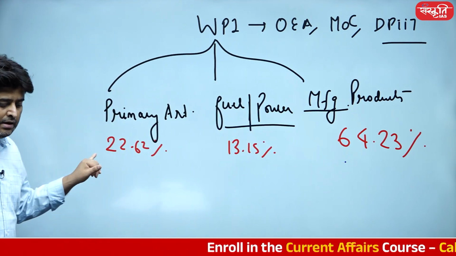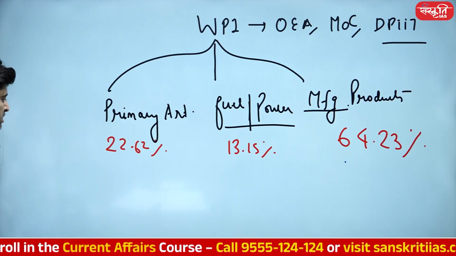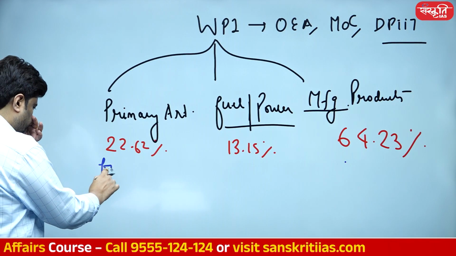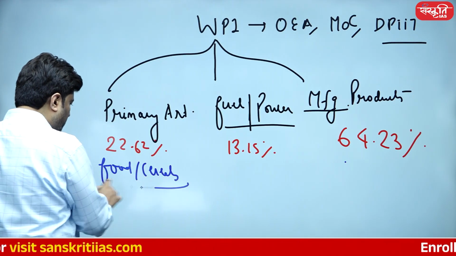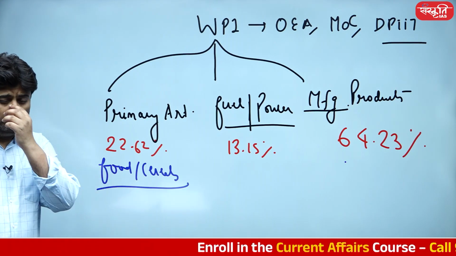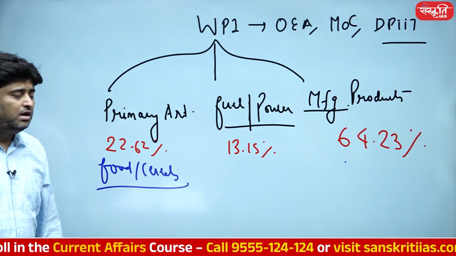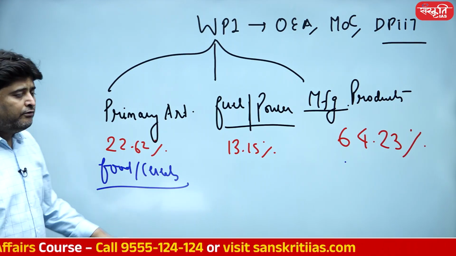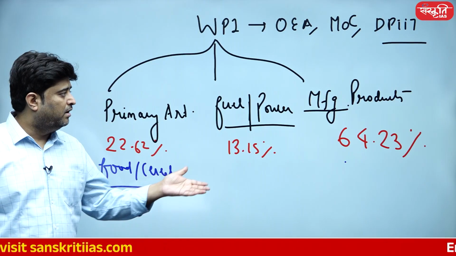Primary articles basically include food, cereals, pulses, beverages. Food and cereals are basically a part of primary articles: paddy, wheat, pulses, vegetables, they all are part of it. Fuel and power means LPG, diesel, all are part of it.